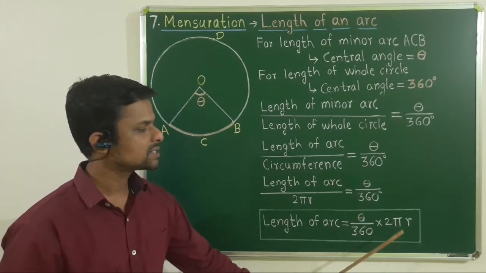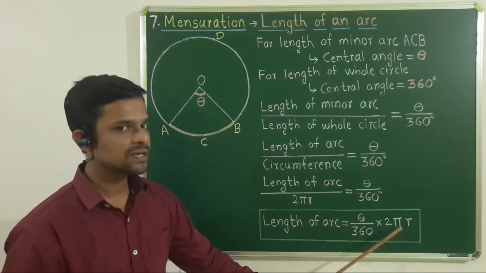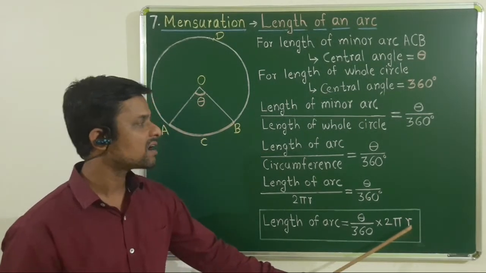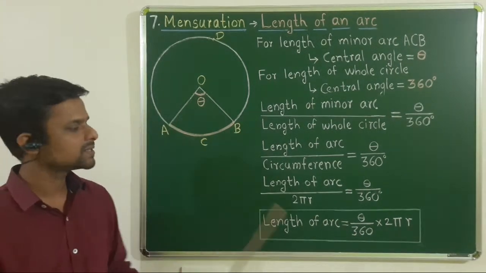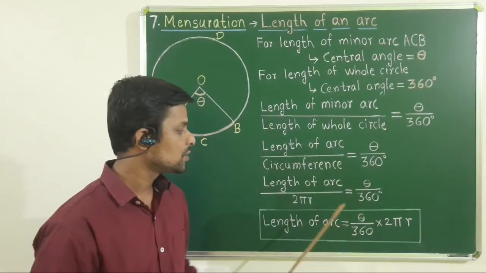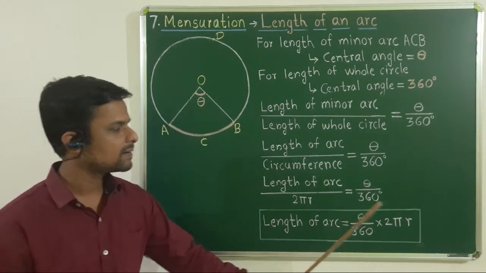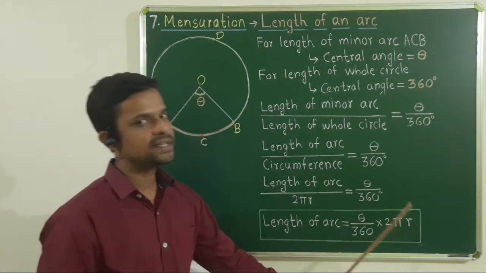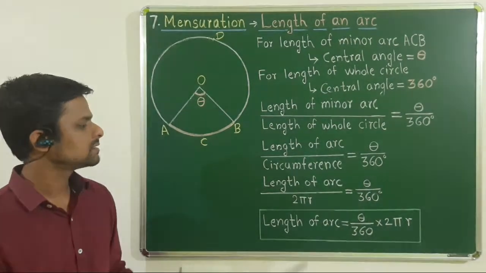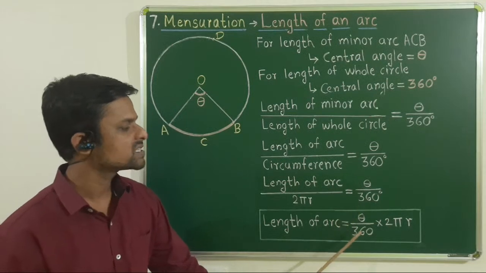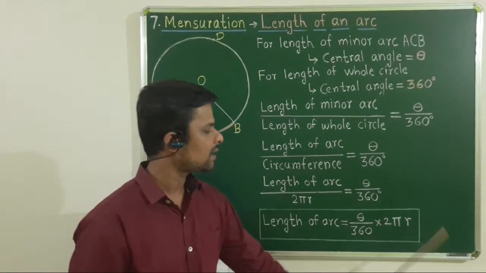Then pi is 22/7, or if it is given then it will be 3.14 or 22/7 also, and r is nothing but radius of that circle. म्हणजे इथे दोनच गोष्टी गरजेच्या आहेत to find length of arc, that is theta means central angle, and r that is radius of that circle. This is the formula of length of arc, that is theta upon 360 degree into 2 pi r.